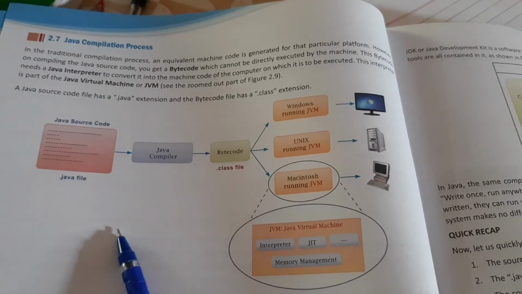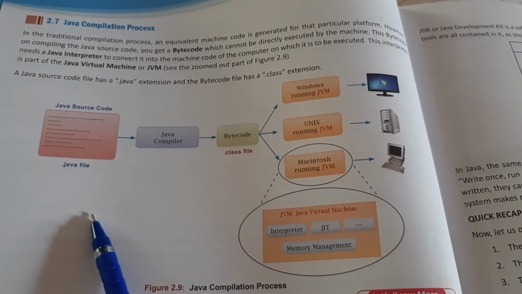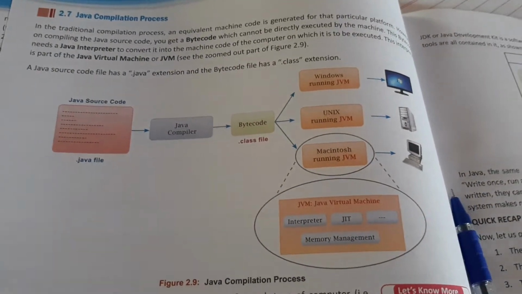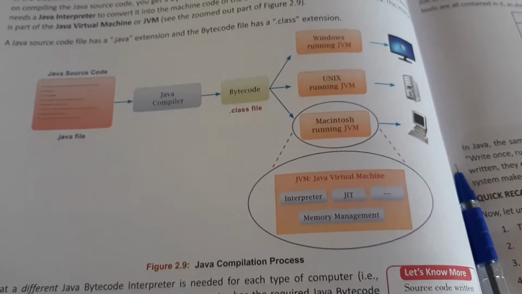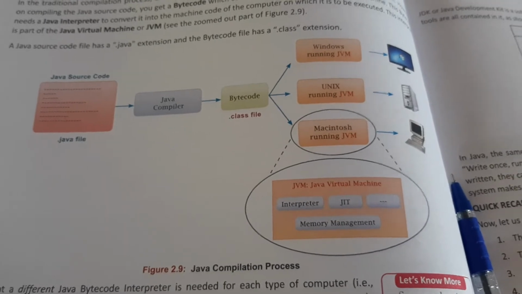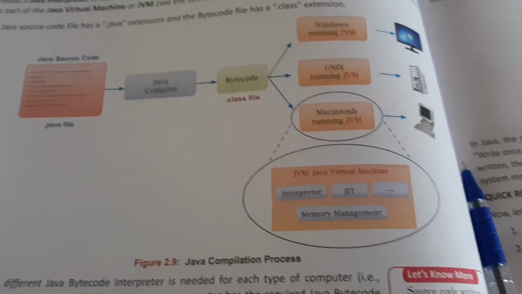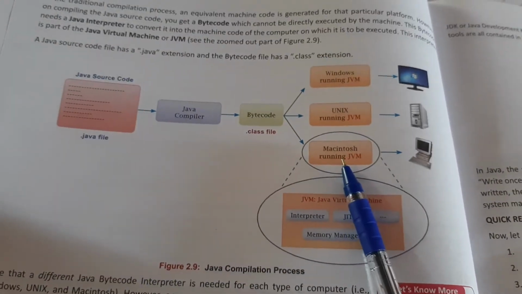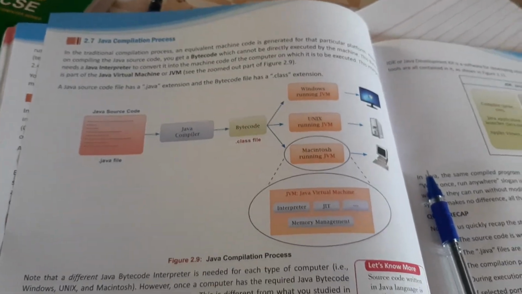Please go through this Java compilation process. You will understand it, since you haven't done programming on the computer yet. If you have your computer, you can understand that when you type the source code, you are writing the program in the high level language, which is called source code. Then when you compile it, it does the process of compilation, and the code is converted to bytecode, and the program runs on the platform called JVM. So this is about the Java compilation.